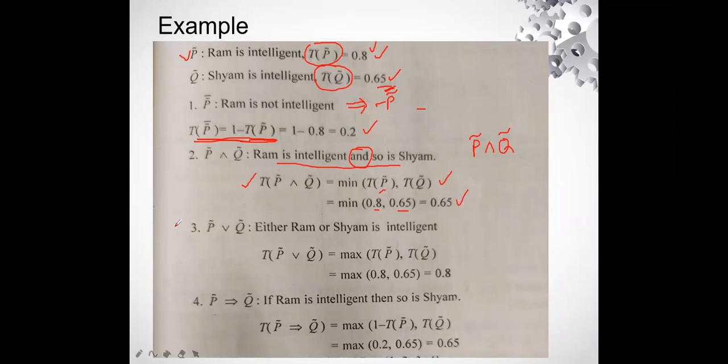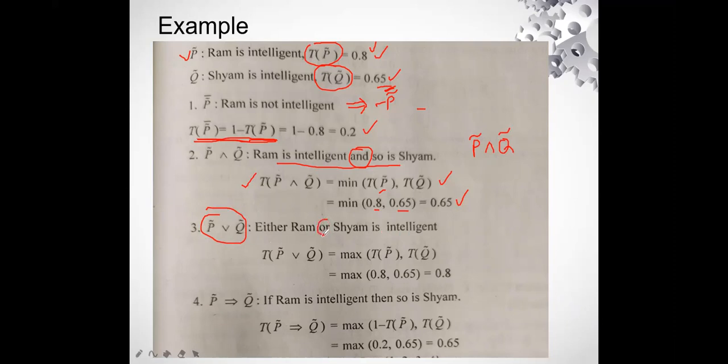Now talking about the third one, we have either Ram or Sham is intelligent. Remember, you will not get these particular direct questions because that would be easier for you. You will be given the proposition statement and then you have to find out this concept. So, either Ram or Sham is intelligent. Now we are talking about the term or.